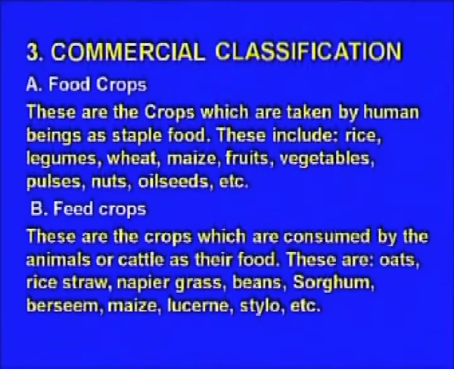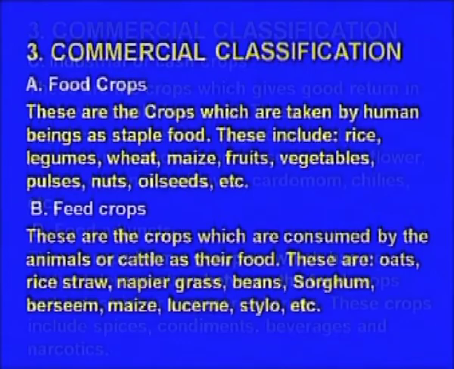Now, I will come to the another type of classification, the commercial classification. In the commercial classification, all the crops are grouped into different types, like the food crops and the feed crops. The food crops are mainly edible for human beings like wheat, maize, pulses, fruit crops, vegetables, and the another one is the feed crops. Feed crops are mainly used for animals as cattle feed, livestock feed. These are napier grass, beans, grasses, sorghum, berseem, maize, all belong to your feed crops.